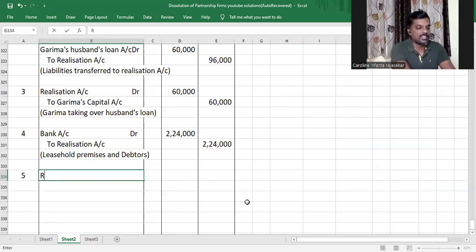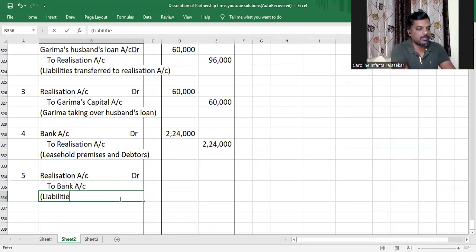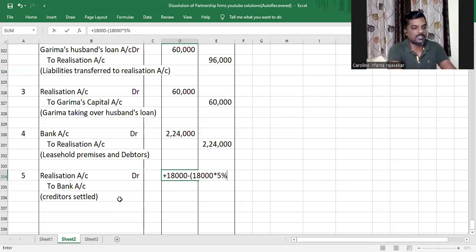When you settle liabilities, realization account will be debited and bank account will be credited. Creditors settled. And there will be 18,000 less 18,000 into 5%, 17,100. So that's done, my dear children.